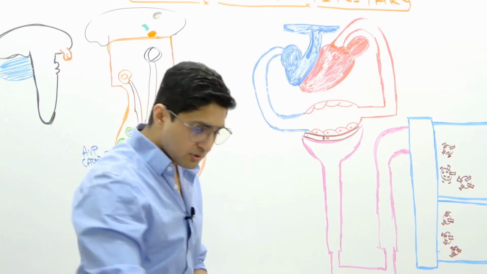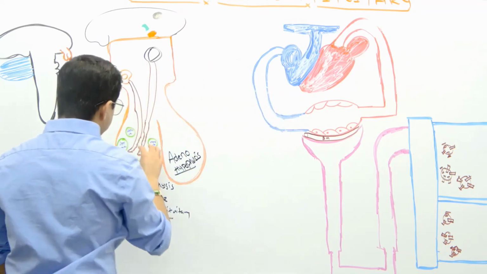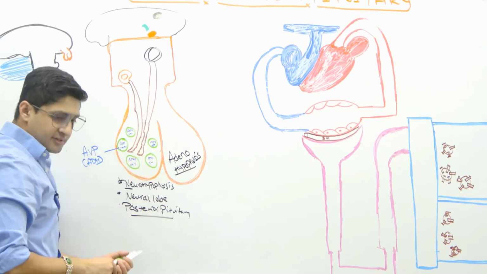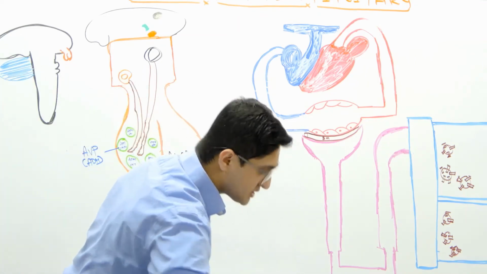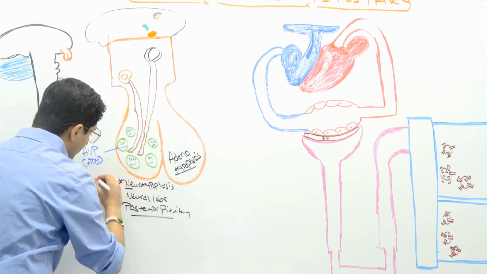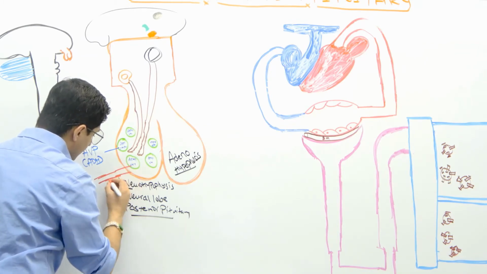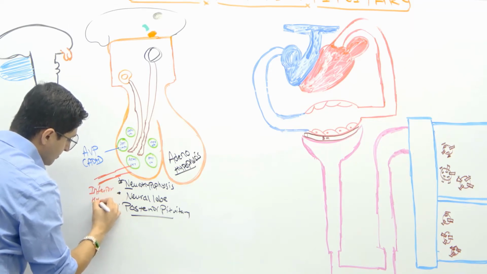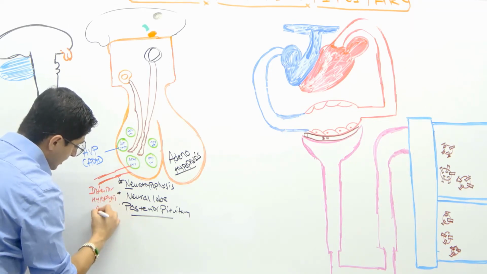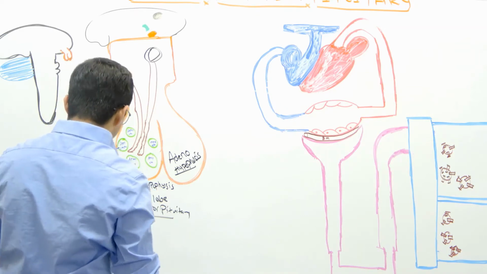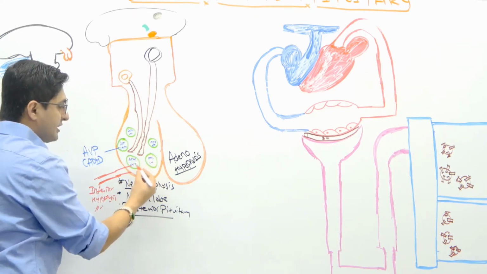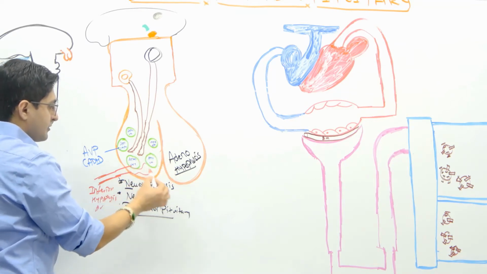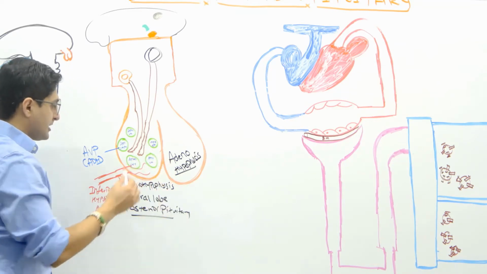Now, one more thing that we also have to talk about here is that there are other cells located here too, okay? Because remember, there are blood vessels also coming down here. What do we call this? This is called your inferior hypophyseal artery, okay? So it's an inferior hypophyseal artery which breaks down here and gives the fenestrated capillaries down here, okay? And from there, later it goes to the systemic circulation.